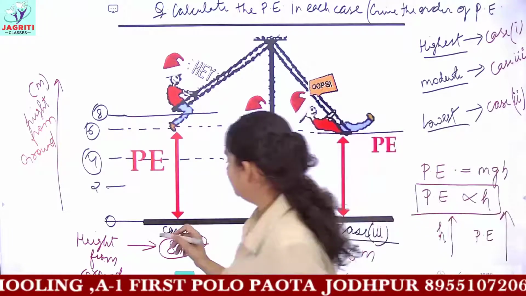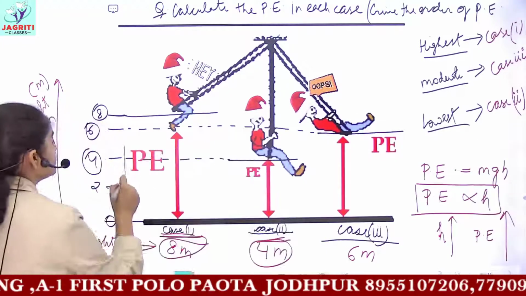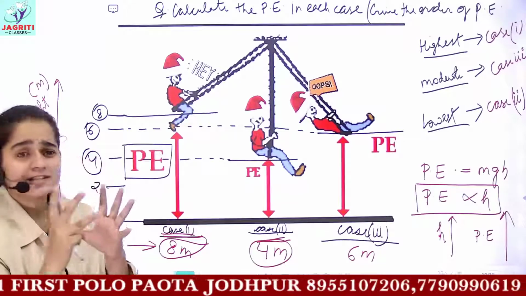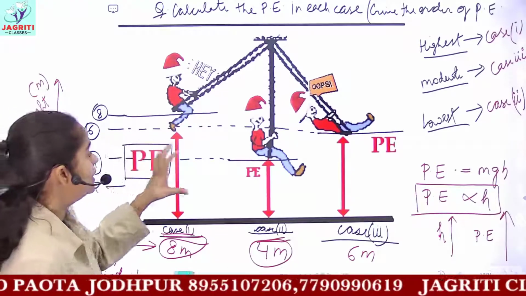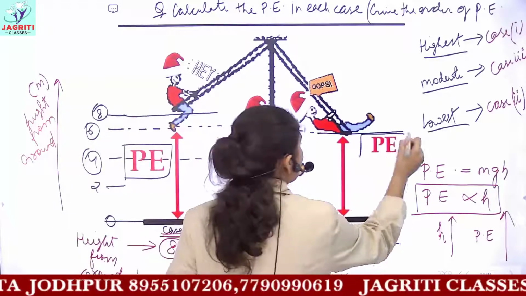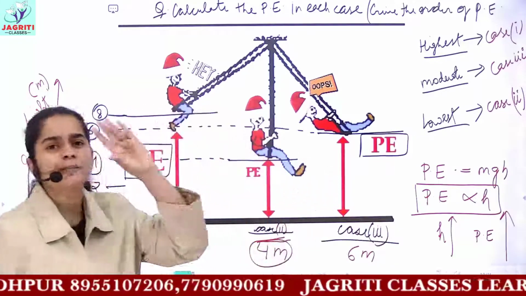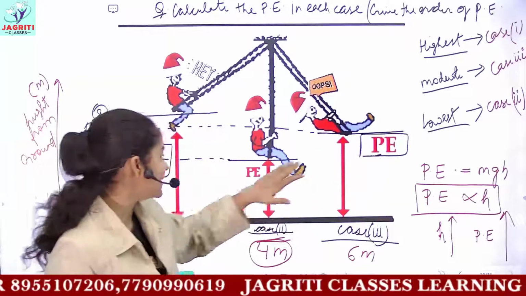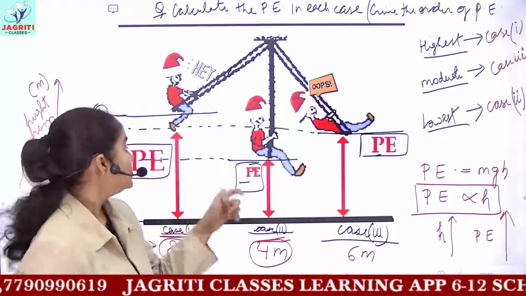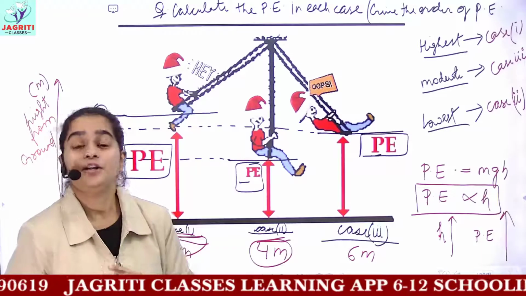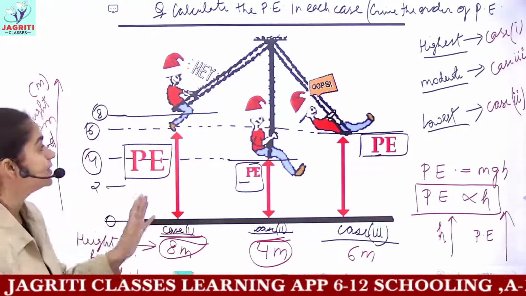This PE is written very enlarged, so it shows the maximum amount of potential energy, and compared to this, you have potential energy in somewhat moderate size. So this would be the third, and this PE, because it is written in a very smaller size, denotes the lowest potential energy in the 3 cases.